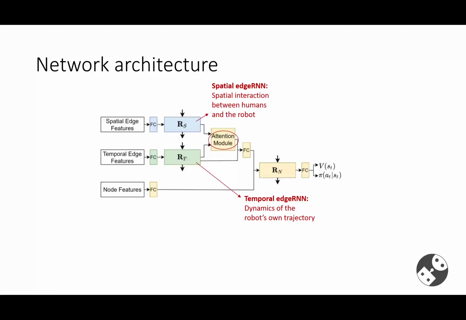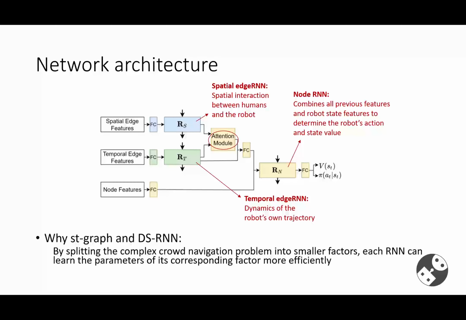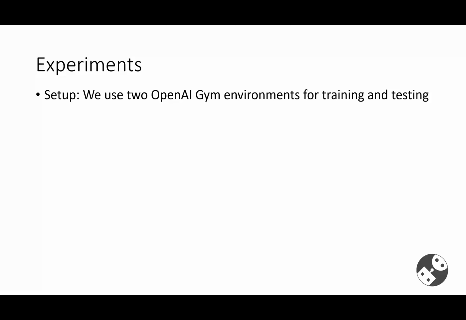Next, the outputs of the spatial edge RNN and temporal edge RNN are fed into an attention module, which assigns an attention weight to each human. Finally, the node RNN combines all of the previous features as well as the robot state to determine the robot action and state value. By splitting the complex navigation problem into smaller factors, each RNN can learn the parameters of its corresponding factor more effectively.